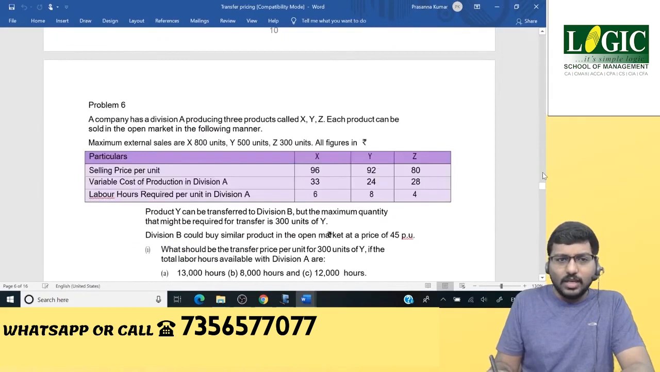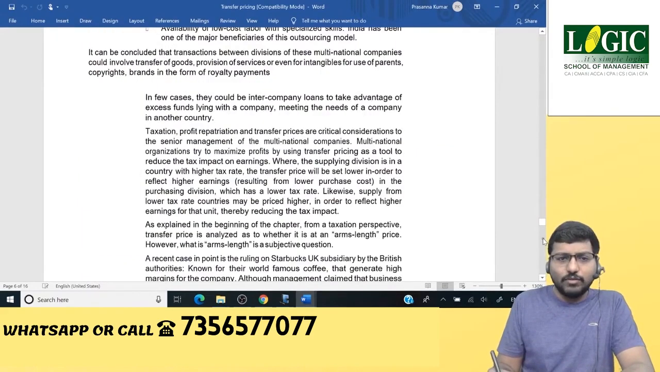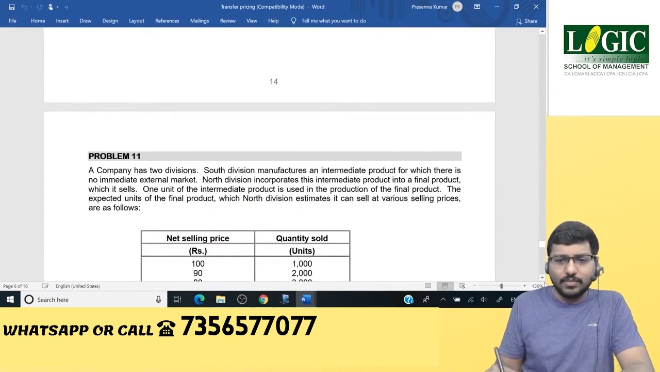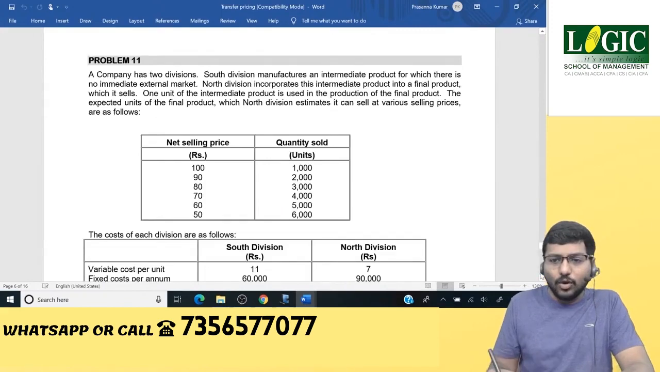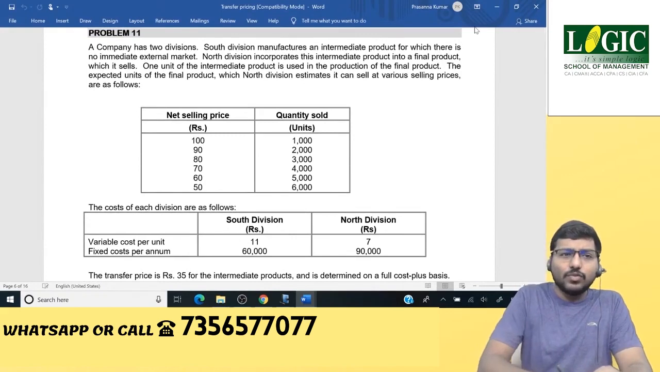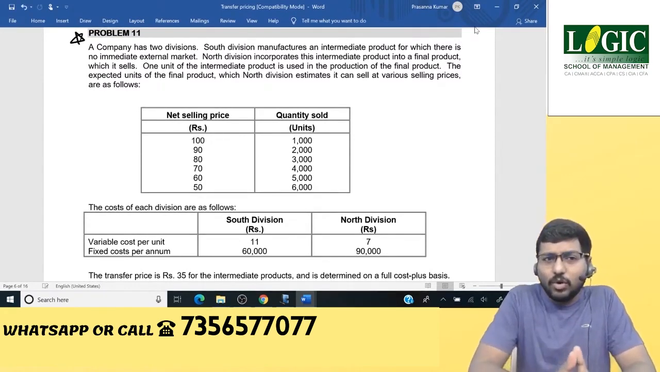Initially, when I prepared it, I included all the sums from the study material. You understand the point? So therefore, don't get confused why the problem number is 11. Because the first 10 sums are already included in the main material. I hope I make myself very clear. There should be no doubts. Mark this as a very important problem. Why? Because this is a golden problem which will clearly explain to you how to fix transfer pricing.